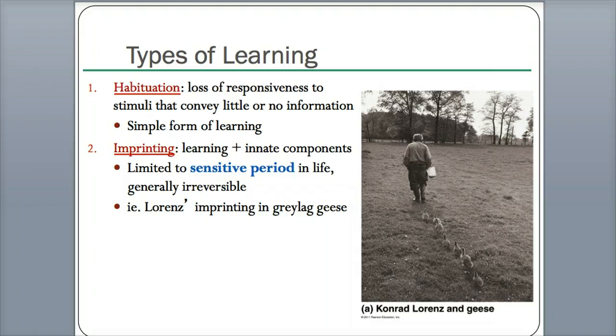Number 2 is called imprinting. You guys are going to love imprinting. I have some videos for you, but basically, there's a limited sensitive period in life, a tiny window in our lives where we copy everything that either our moms or whoever is our primary caretaker does, we copy every behavior that they do. So this is Konrad Lorenz. He's one of the most famous researchers in this field, but he raised baby geese, and by him raising them, they were imprinted and did almost every exact same thing that Konrad Lorenz did.